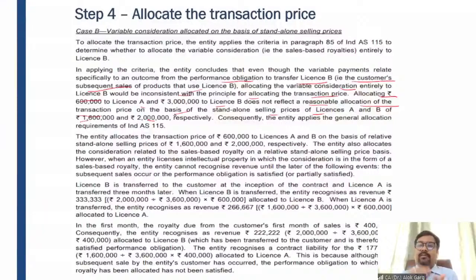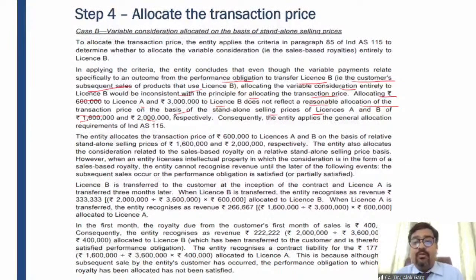So this 2,000 and 13,000 is not commensurate with the standalone selling price of 5,000 and 10,000, and hence the standard has just put this protection against manipulation. The standard has told that if the transaction price allocated, for example, in this case 2,000 and 13,000, does not seem to be a reasonable allocation in proportion, or let's say in relation to the individual standalone selling price of these performance obligations.